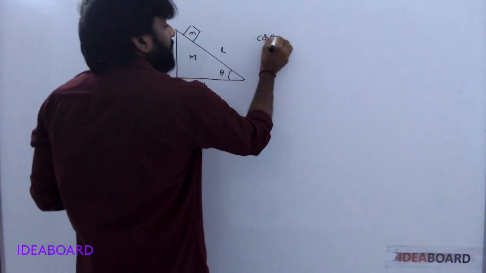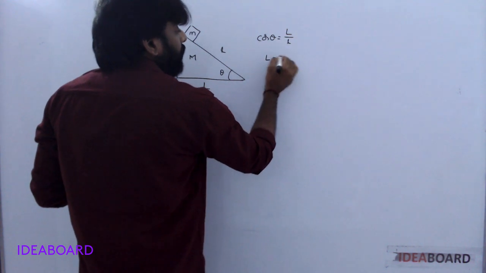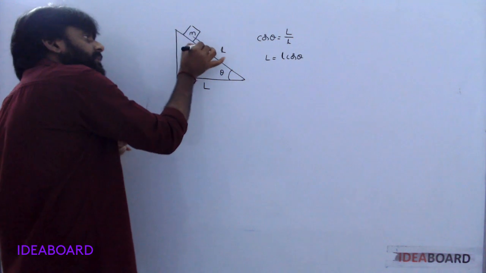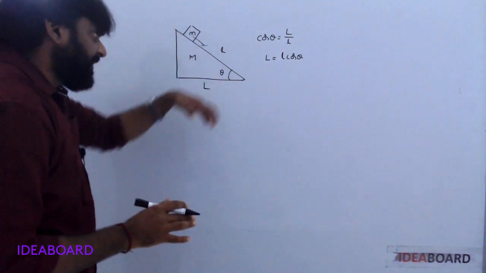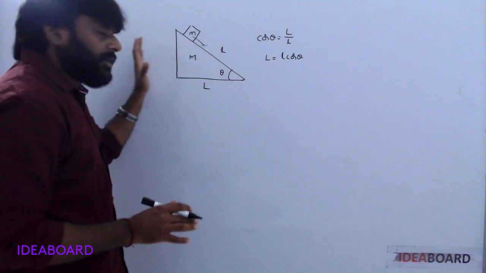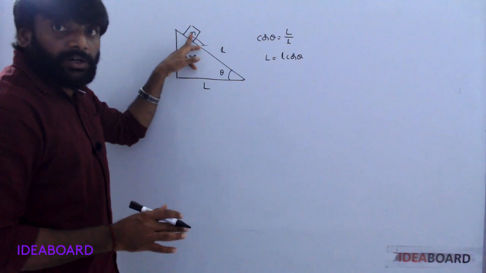From this, cos theta is equal to capital L by small l, so capital L is equal to small l cos theta. Now it moves, on a totally frictionless surface. It moves in downward direction, which means the total wedge moves in a backward direction. Wedge moves means the block also moves.